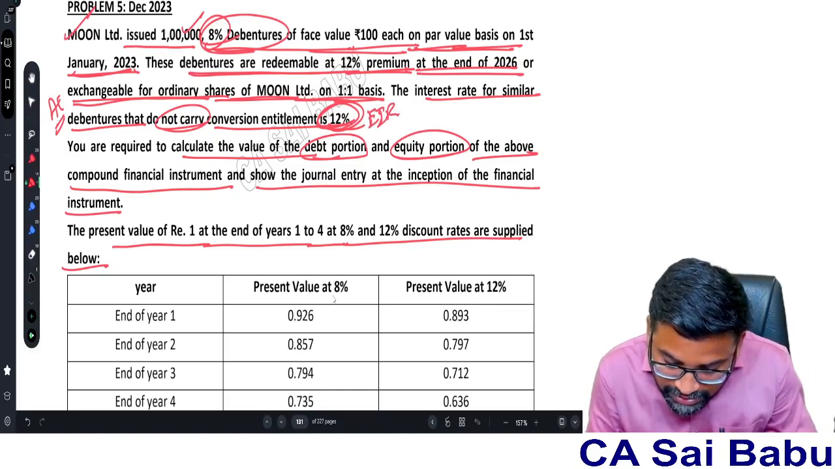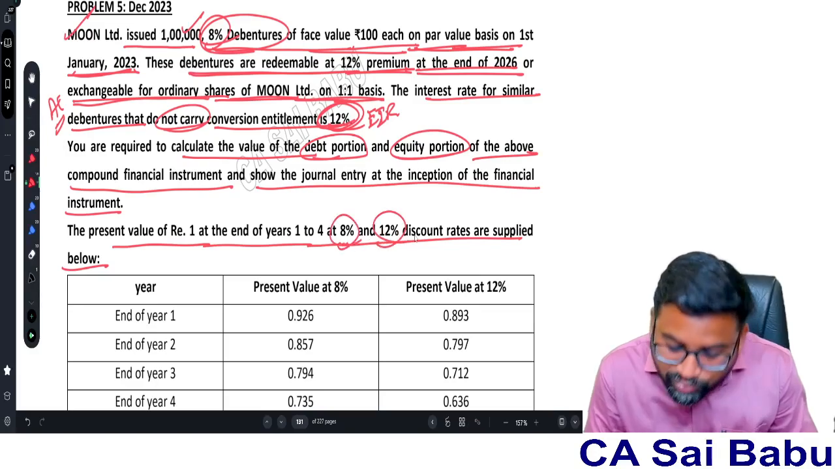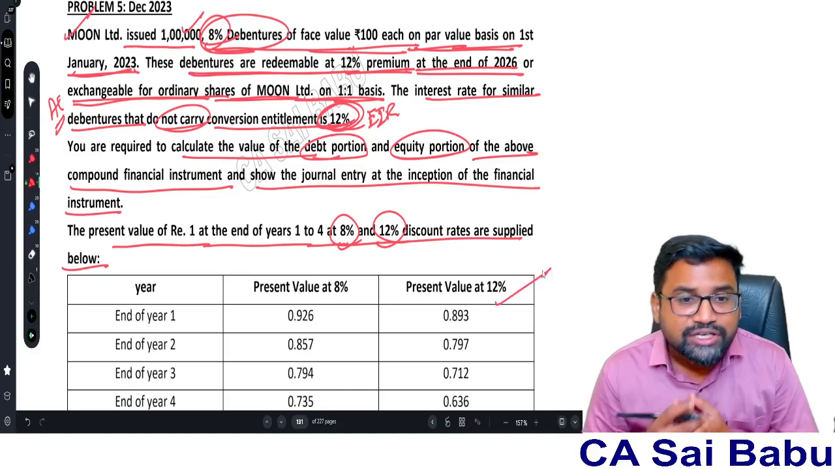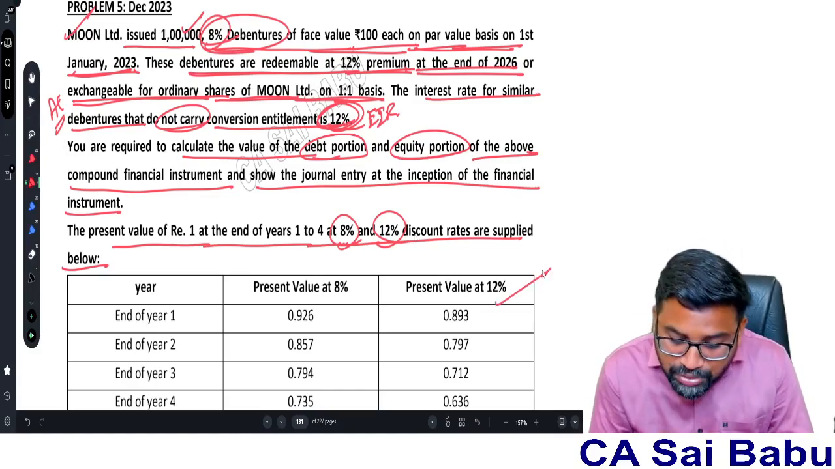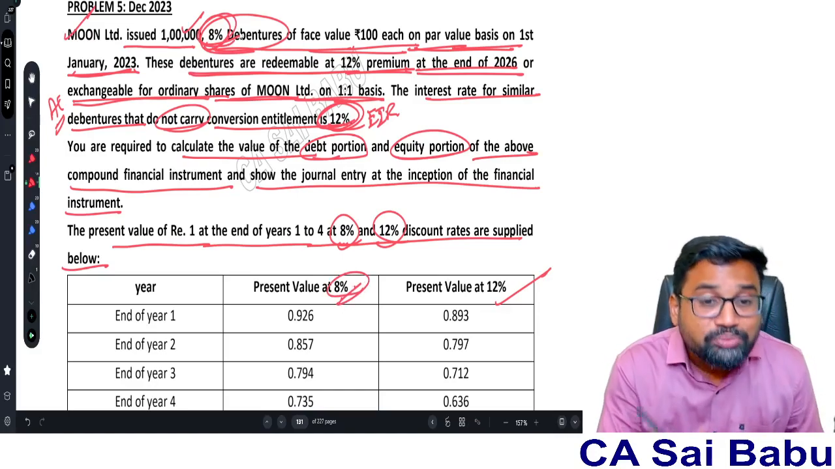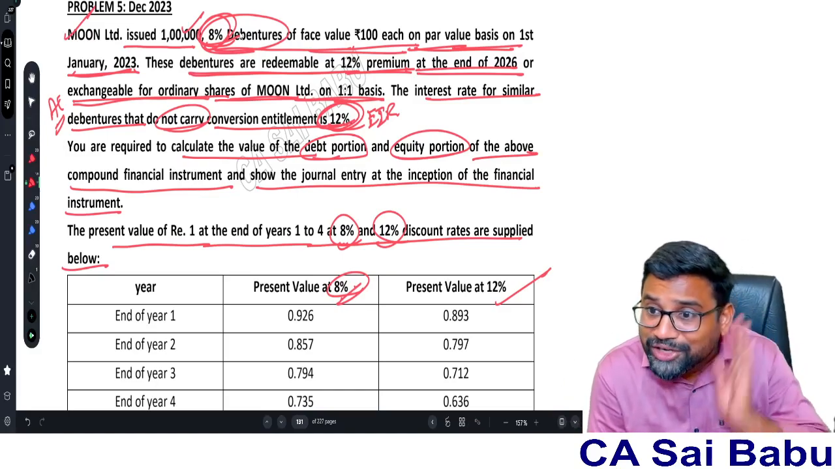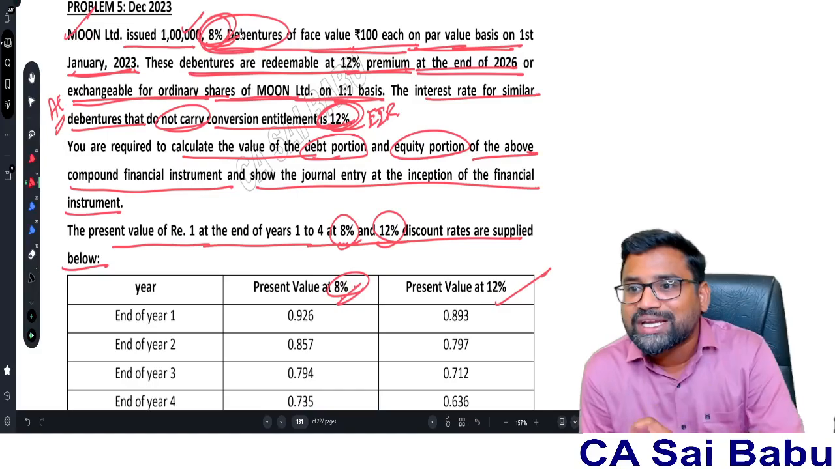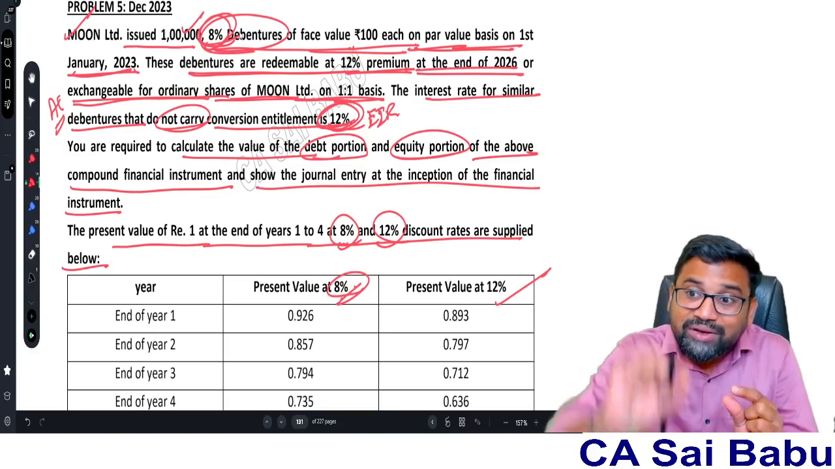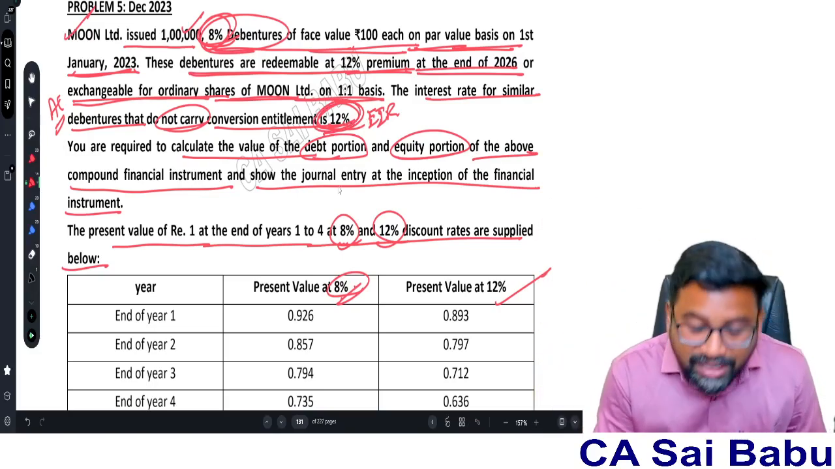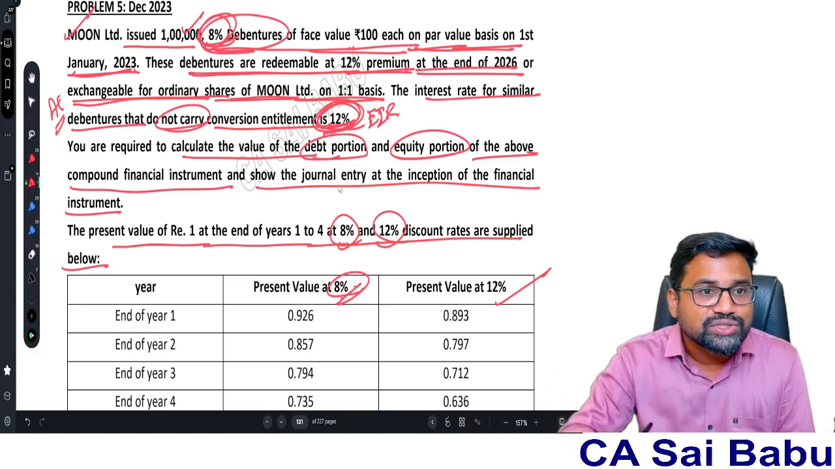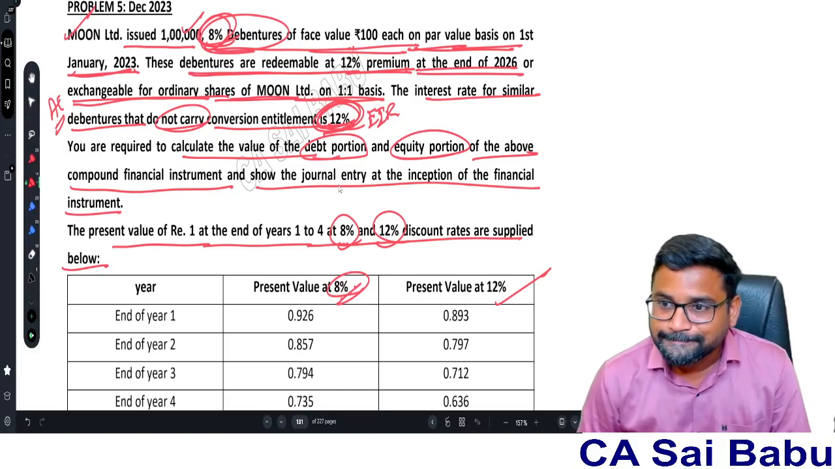So the question has given an 8% discount rate and a 12% discount rate. You tell me which discount rate you are going to use. 12% you are going to use. The 8% is given only to confuse you. It is the interest you are going to pay on debentures, and that is not what you need to consider. You need to consider the effective interest rate. For similar debentures, the market rate is 12%. I told you in the theory discussion. Definitely they will give a hint about the EIR in the question, and based on that you need to calculate.